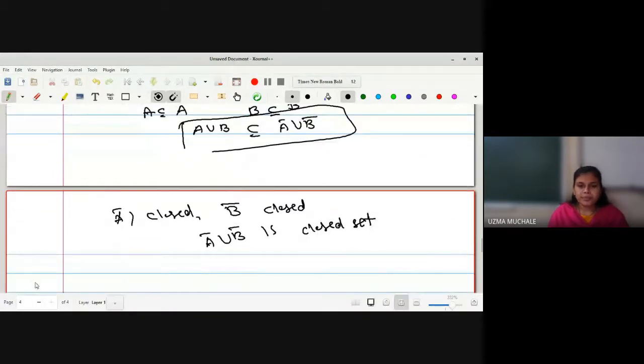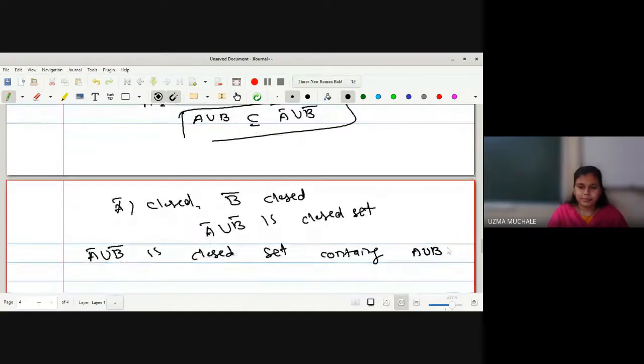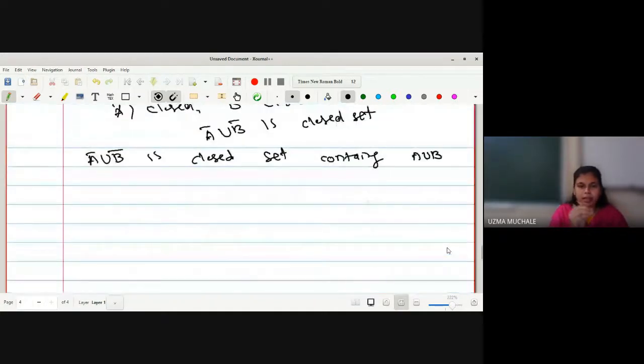So A bar union B bar is a closed set containing A union B. But what is the smallest closed set?